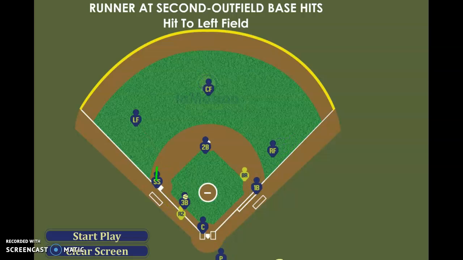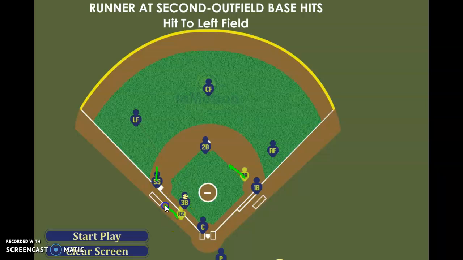Could be a number of reasons. Right now, he could cut it off as the batter's starting to head to second. We can make a play on that guy if we don't have a chance to get the runner going home. The catcher is in charge here. He determines whether we let the ball go through or if we call for the cut.